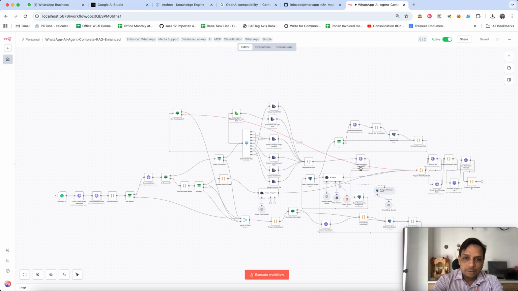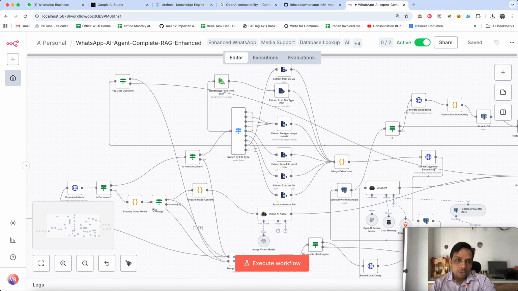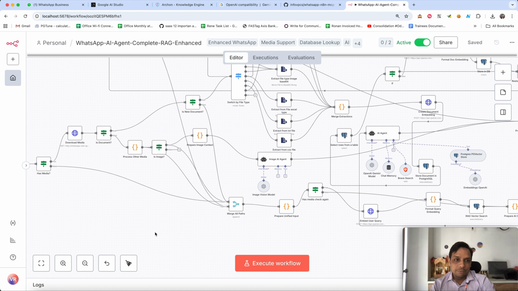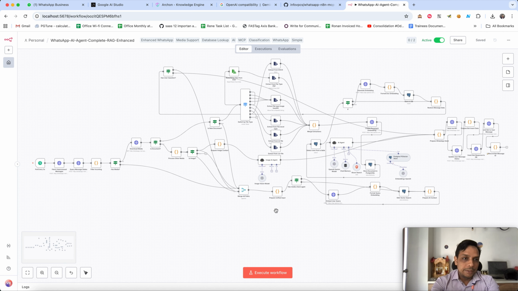Let me give you some details of my workflow. You can see the workflow starts from here. This is currently the active workflow. It runs every 3 seconds. It loads the new messages, and each and every message which we load and process is stored in the local database, and that database has a field marking that it is processed and replied. So the same message will not be loaded again. So the whole workflow is managed over here.